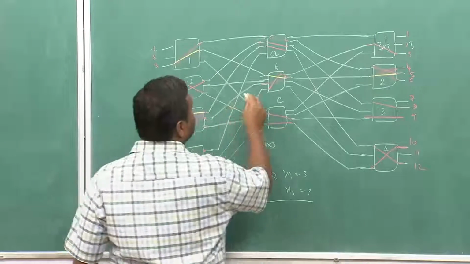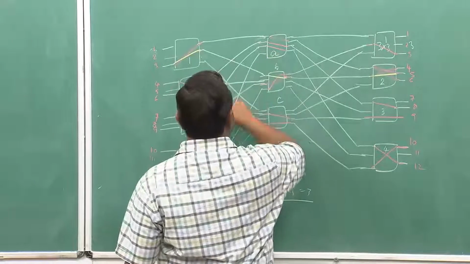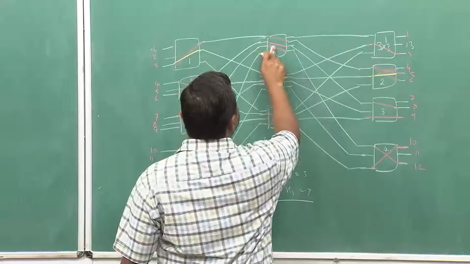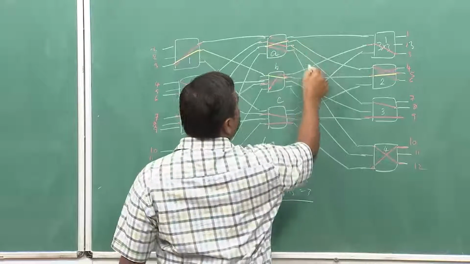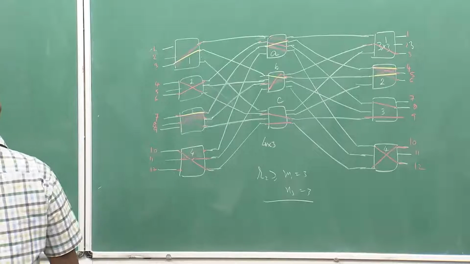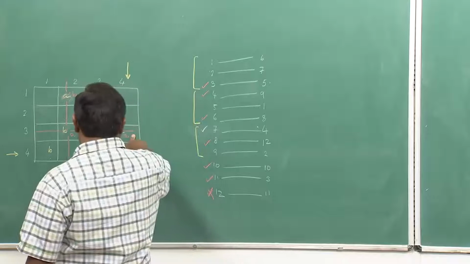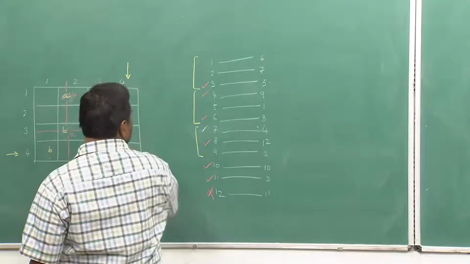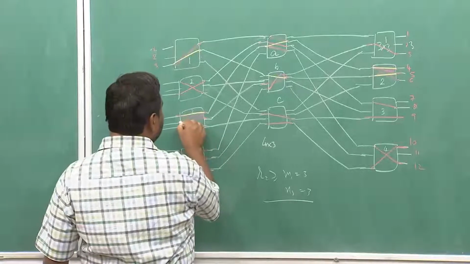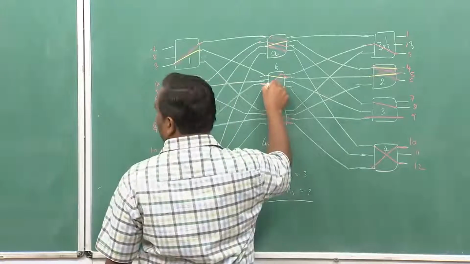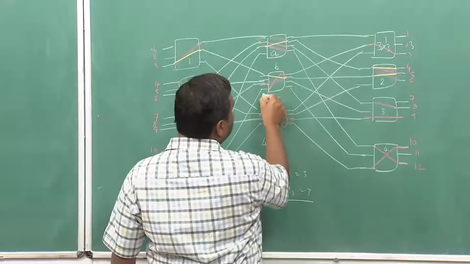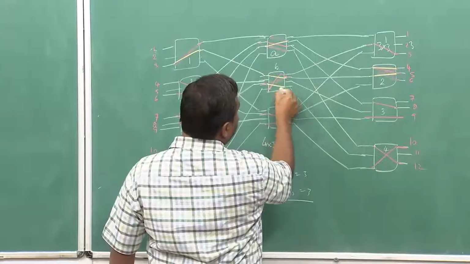So, I will be connecting 7 to 4 via A, and then we had a connection here which corresponds to 8 to 12 which has to go via B. So, 8 to 12 which I had dismantled here, it has to go via B. From here, this 8 to 12, so it has to go downward now.